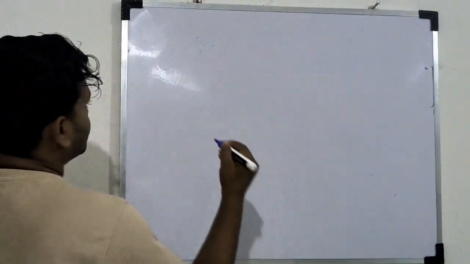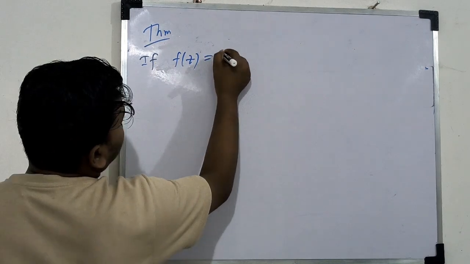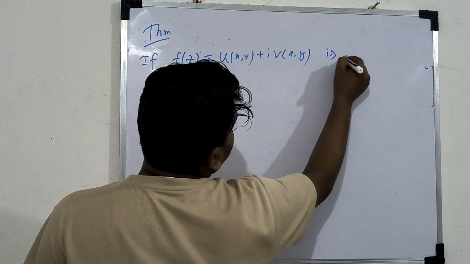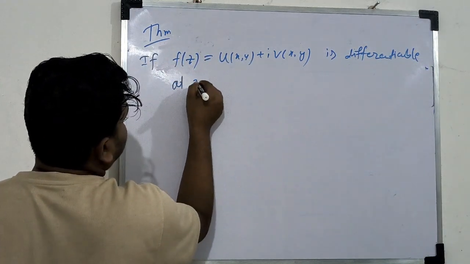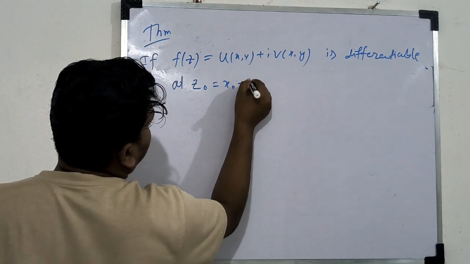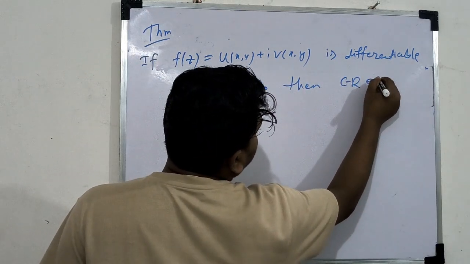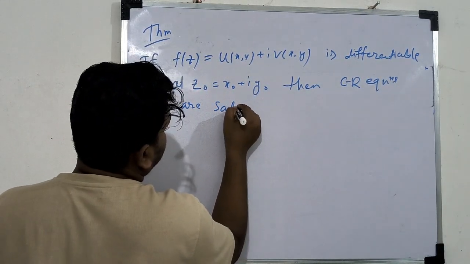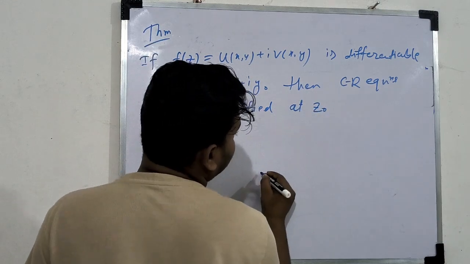And I have proved one theorem that if f(z) equal to u(x,y) plus i v(x,y) is differentiable at z0 equal to x0 plus i y0, then the CR equations are satisfied at this point z0.